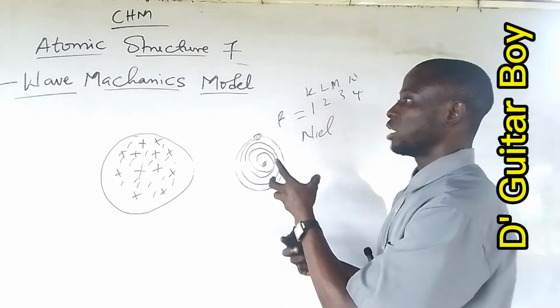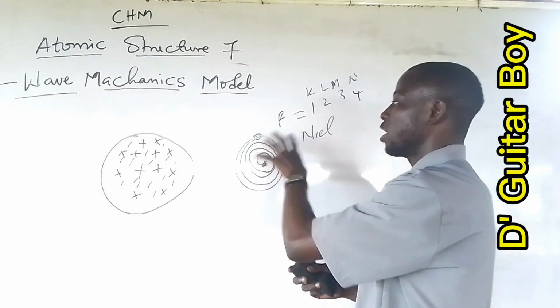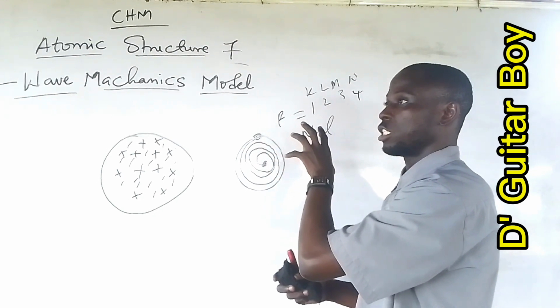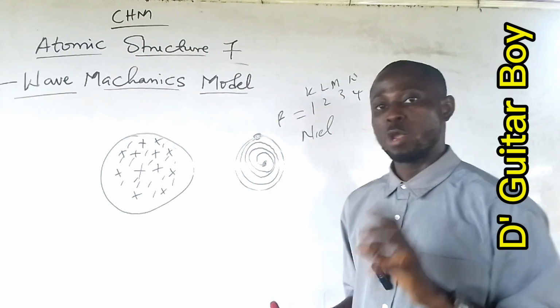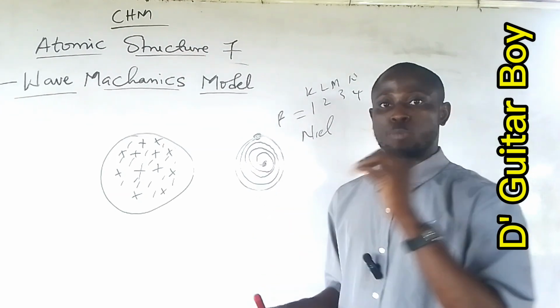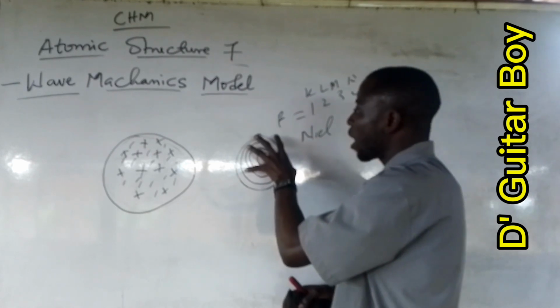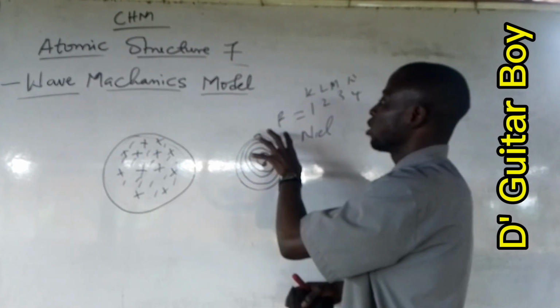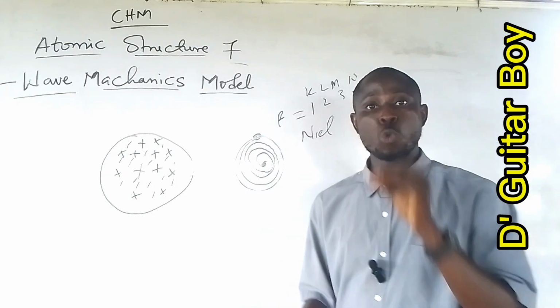So, the wave mechanics model tells us that the electron does not revolve around the nucleus, that the electron behaves like a wave, and its position around the nucleus is gotten by the probability distribution of its wave function. The electron is found in an orbital, and that orbital is gotten from the probability distribution of a wave function.